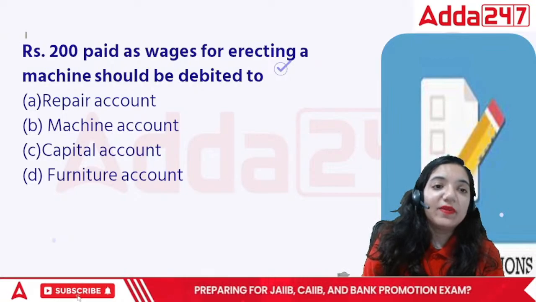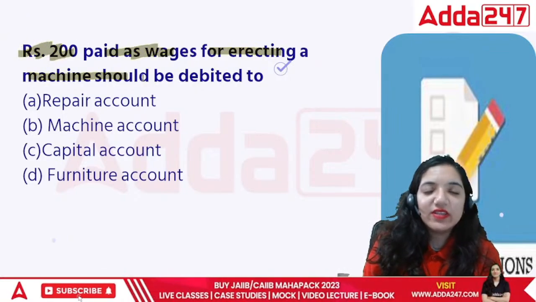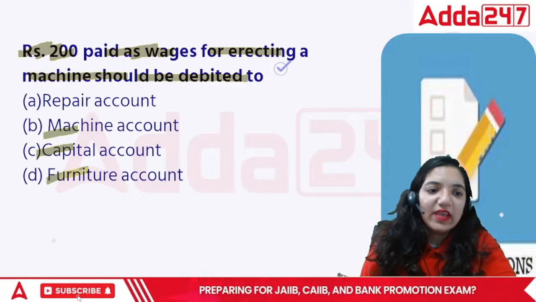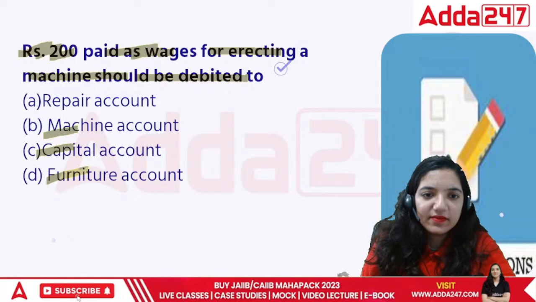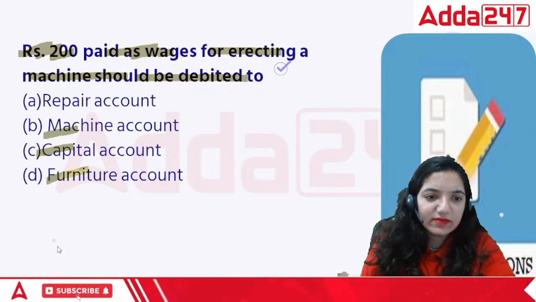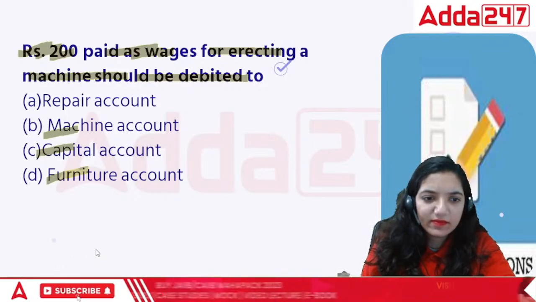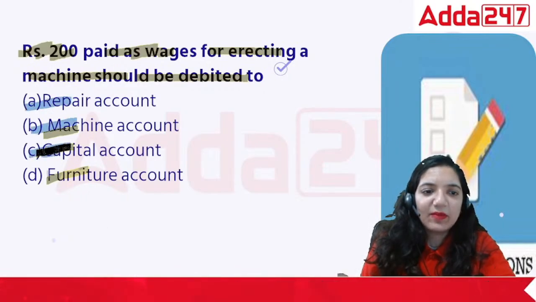Next question. Rupees 200 that is paid as wages for erecting the machinery should be debited to repair, machine, capital or furniture.